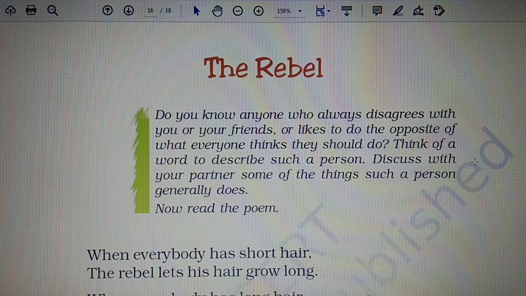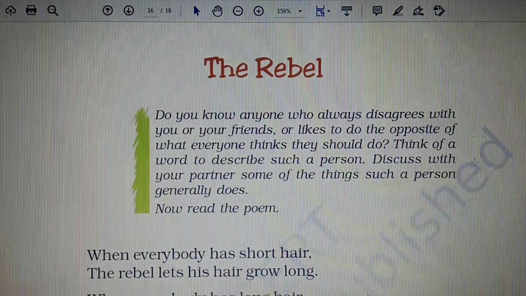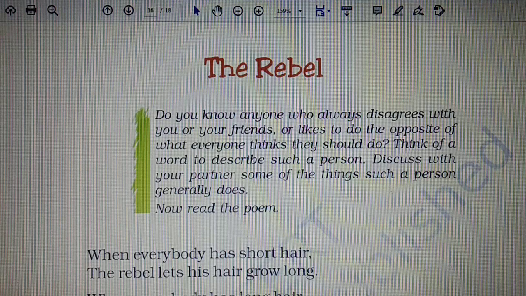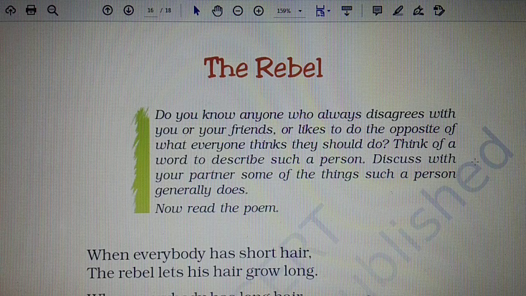So think of a word to describe such a person, and here it has been given, and the very word is the rebel. Discuss with your partner some of the things such a person generally does. Think of such a person and try to take out a few points which they do, which you are not doing, or which are opposite to it.